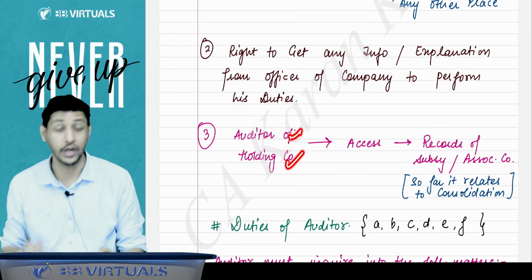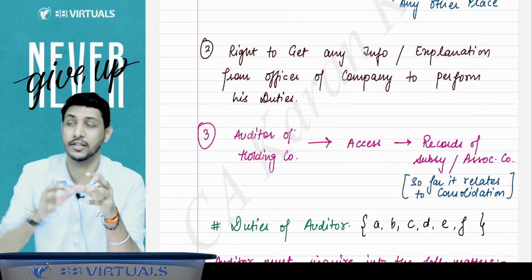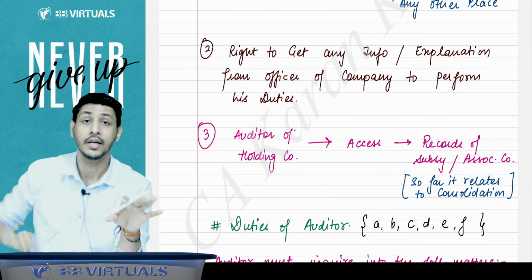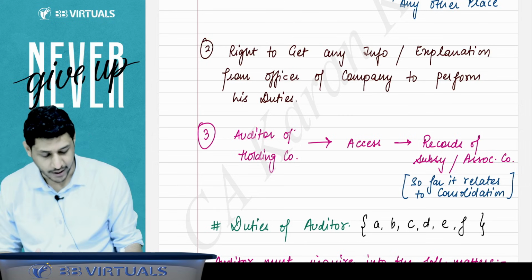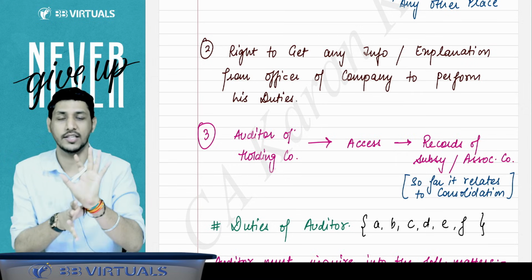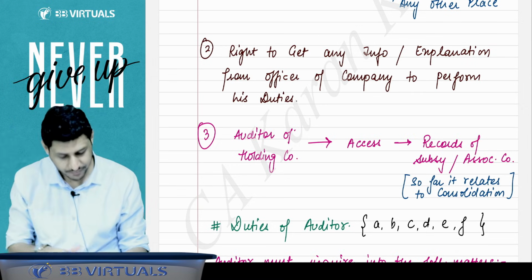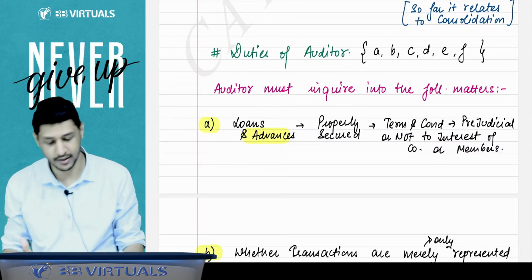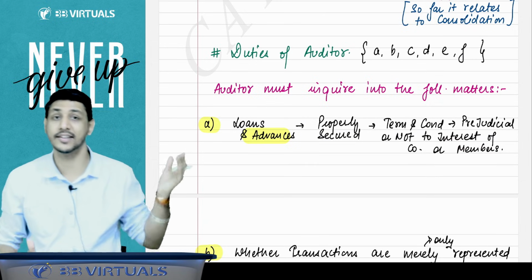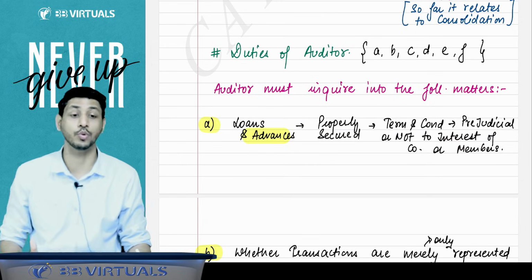And the auditor of the holding company. Yes, it is possible that the auditor of the holding company is different and the auditor of the subsidiary company is different. So the auditor of the holding company can access the records of the subsidiary company or associate company so far as it relates to consolidation. Sir, what are the duties of the auditor? The auditor must inquire into the following matters. So these are the 6 matters for which the auditor has to do the inquiry.